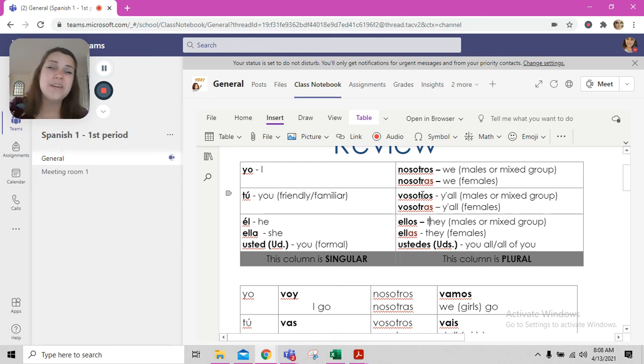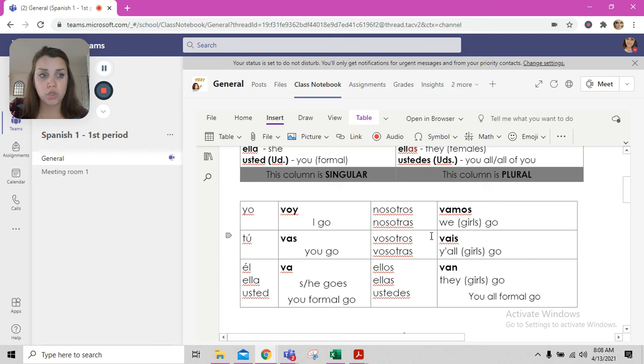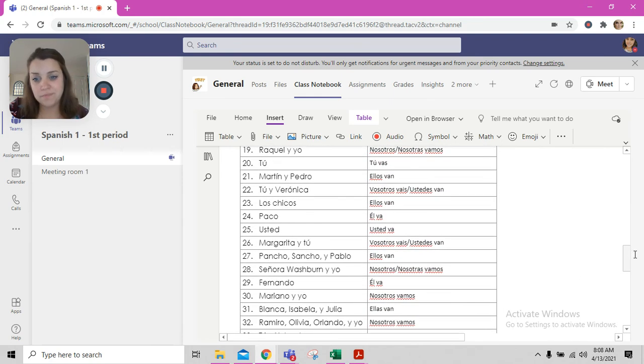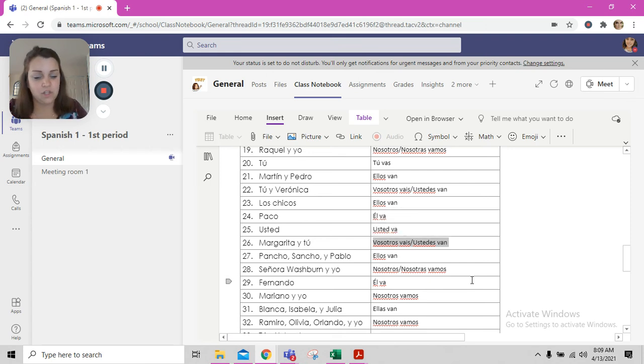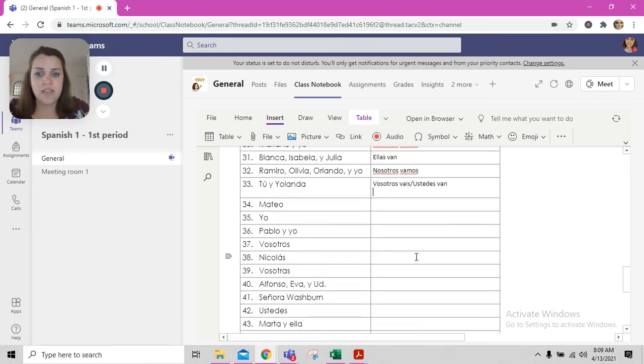And remember, it's always safer to go with the male version. So we can either say vosotros vais or ustedes van. Either one is totally fine. And we've typed out that big long one before, so I'm going to go ahead and copy it. I'm going to highlight this. Control C to copy. Click where I want it to go. Control V to paste.